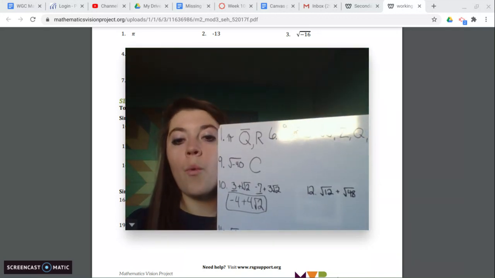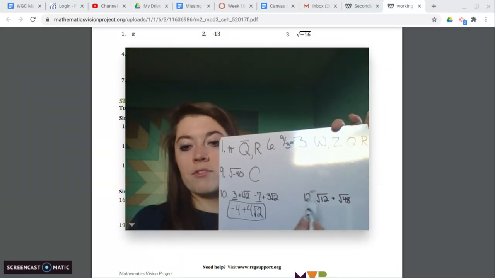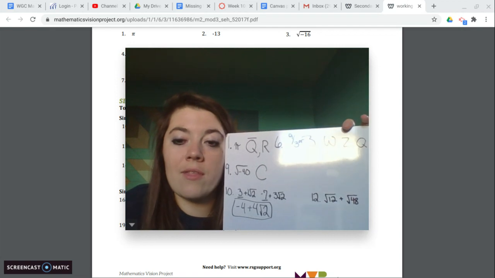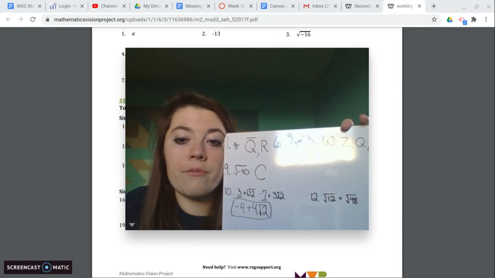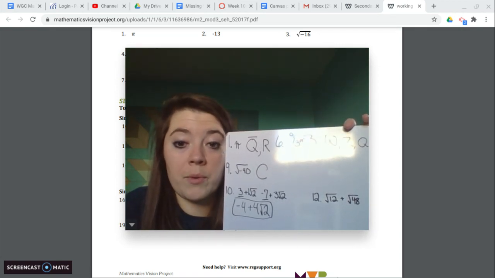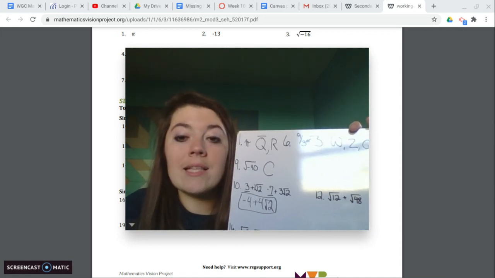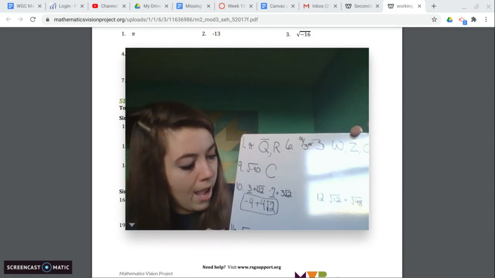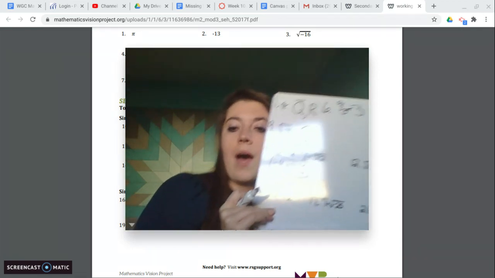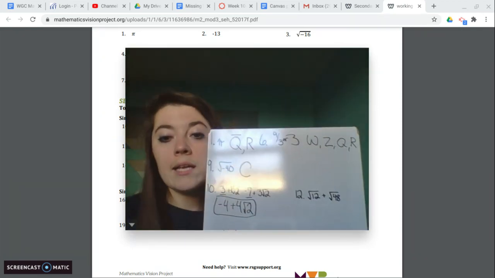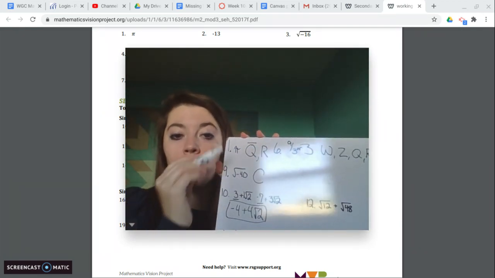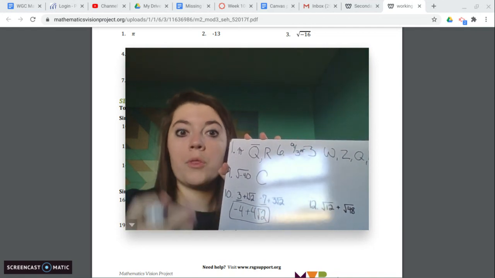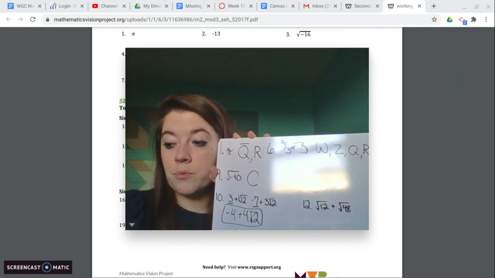All right, number 12. Now notice, we have 12 and 48. Now we can't just say that this is the square root of 60. It's not possible. We can't add them together like that. Instead, we have to figure out how to rewrite the square root of 12 and the square root of 48 so that it's some number root like 2 or 3, something like that underneath this root.